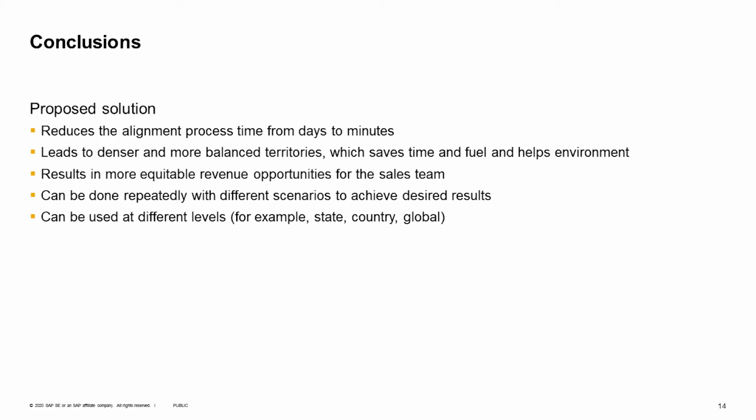It leads to denser and more balanced territories, which saves time and fuel and helps the environment, and especially at this time that everyone needs to save the environment. It could be an efficient tool to reduce the traveling distance of the agents and save some energy. It results in more equitable revenue opportunities for the sales team.